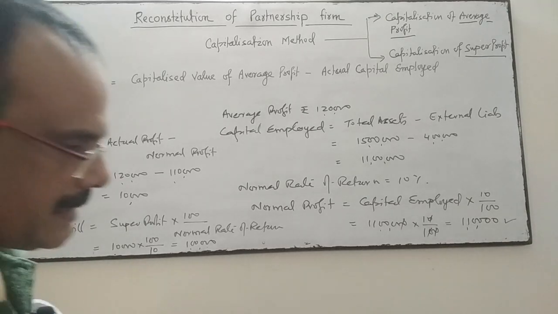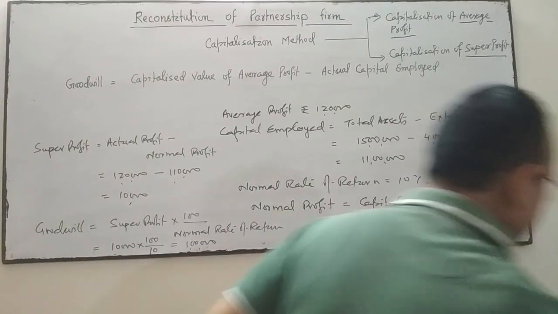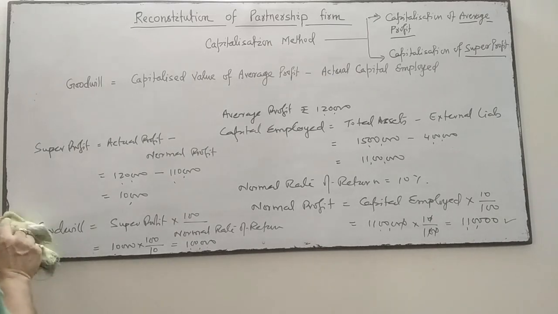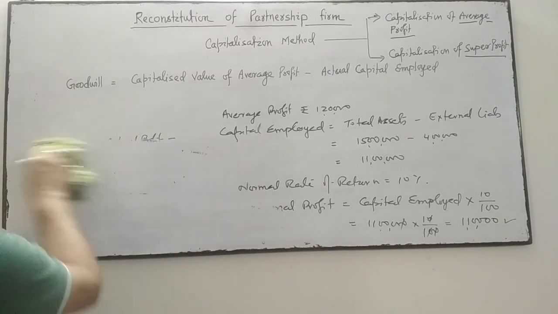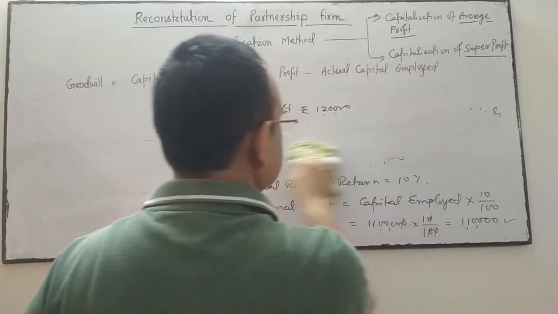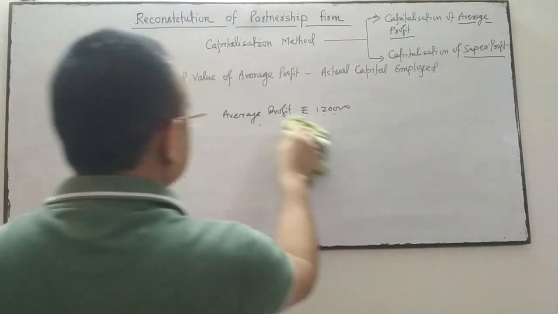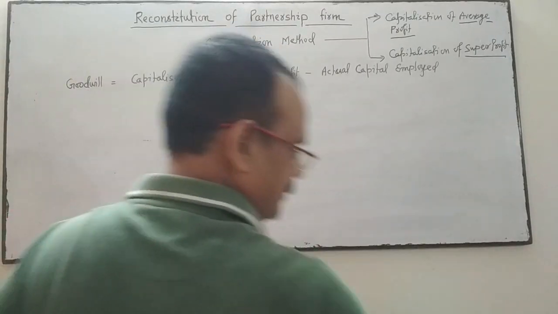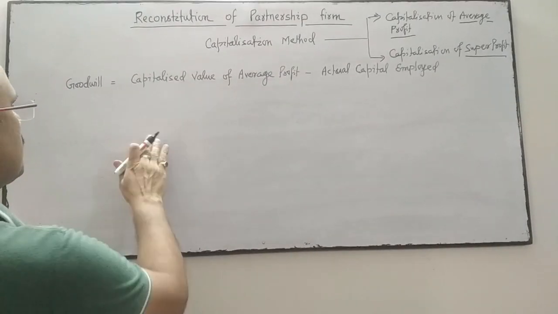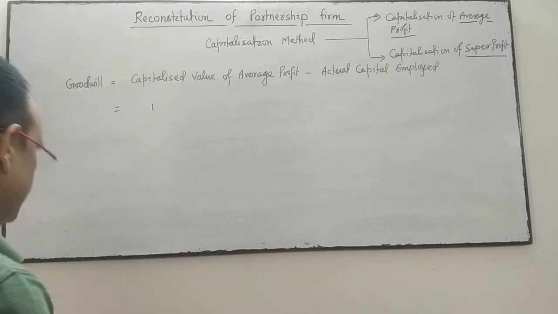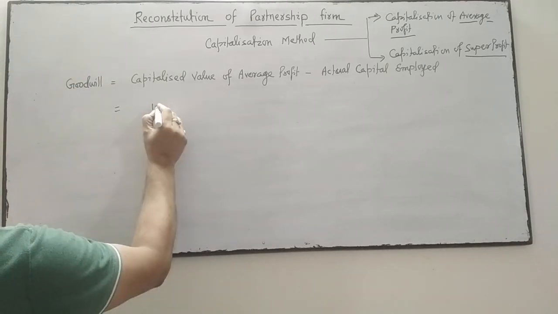This is the first. Second is the capitalization of average profit method. So we will capitalize the average profit. Average profit is 1,20,000.